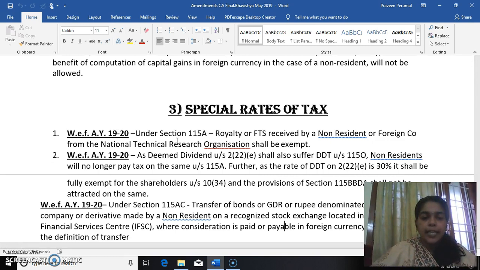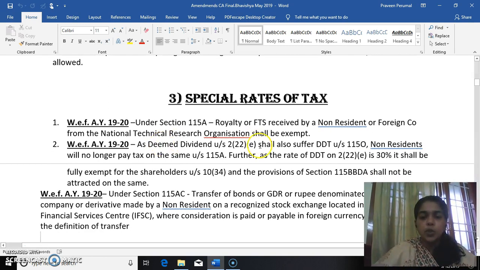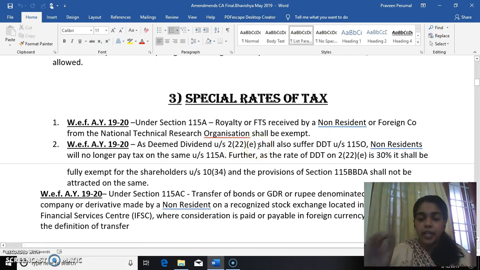Now, assessment in 1920 as deemed dividend under section 2(22)(e). We know dividends are being covered under section 2(22), especially deemed dividend under section 2(22)(e). We also know that it is a very draconian section. It is not actual dividend, but it is deemed dividend. Now, it shall also suffer DDT, dividend distribution tax under section 115O. Non-residents will no longer pay tax on the same under section 115A. So, because deemed dividend is already suffering taxation under 115O, non-residents will not be paying tax on the same deemed dividend under section 115A.